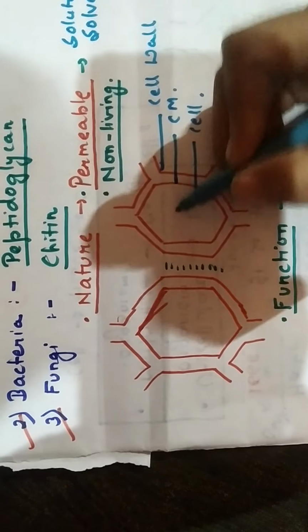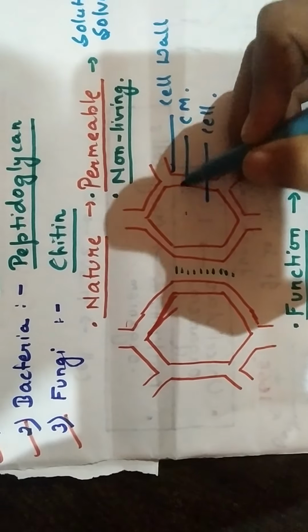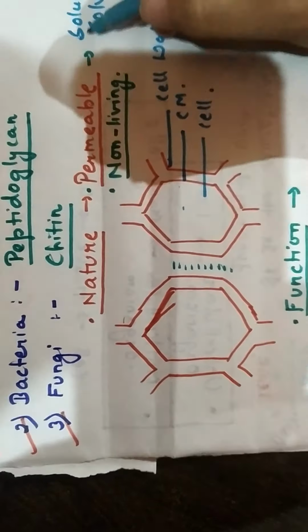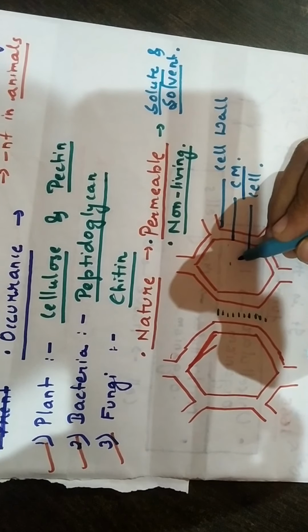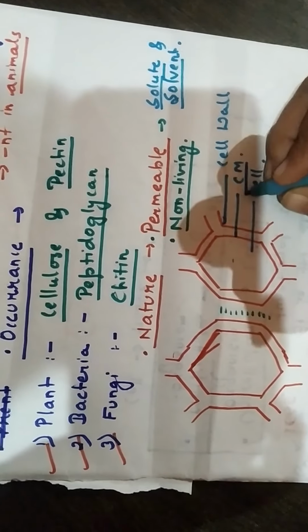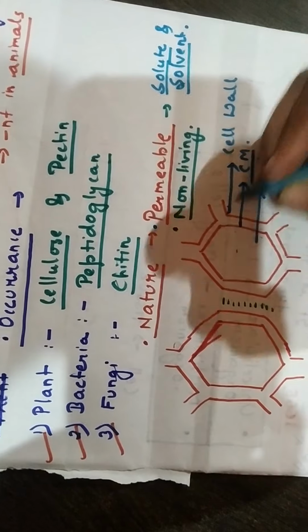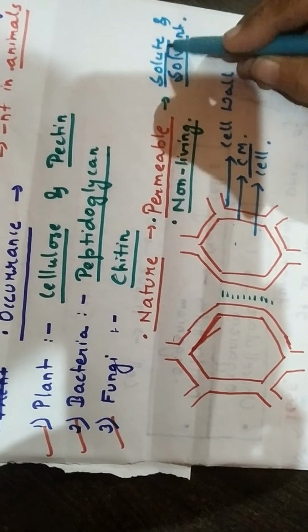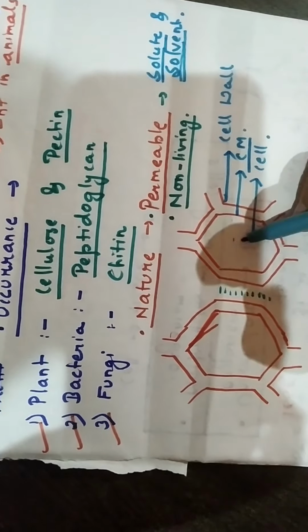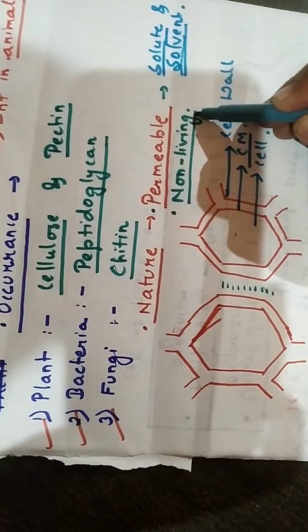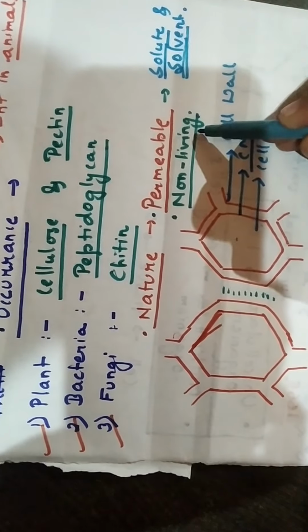So this cell wall can permit all the materials to pass into it, all the solutes and all the solvent. However, inside the cell, the cell membrane is selectively permeable. It doesn't allow all the solutes and solvent to pass through. It stops some of the solutes from passing, but the cell wall permits all the materials, all the solutes and all the solvents to pass through. It is a non-living part of the plant.